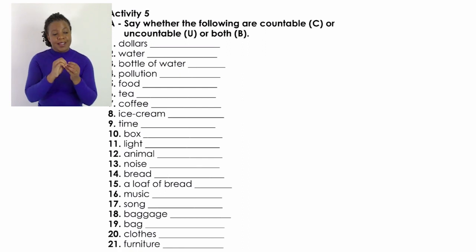Number 1, dollars. Do we say $1, $2, $3, $4? Yes. So it means we can actually count the dollars.